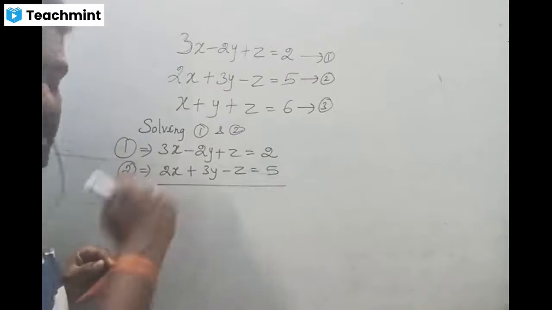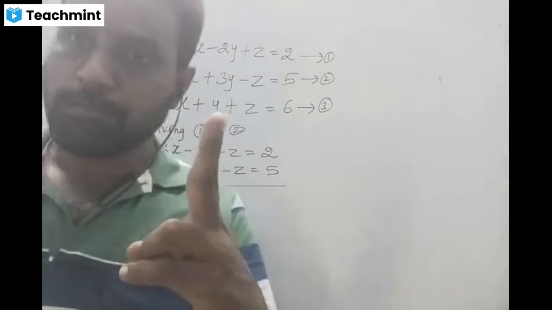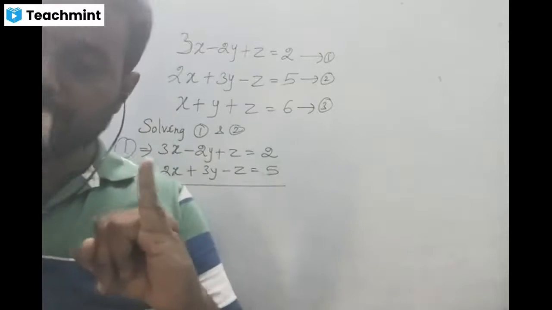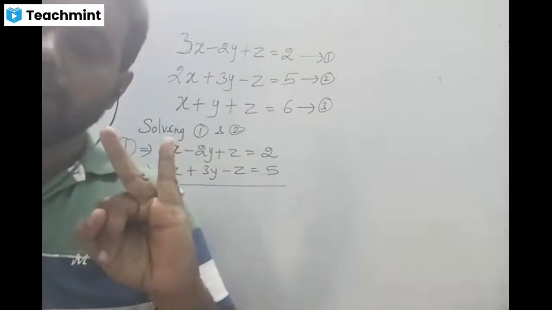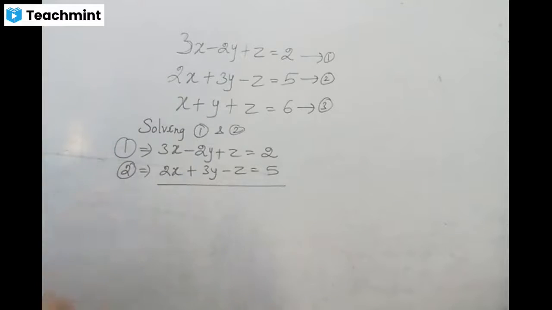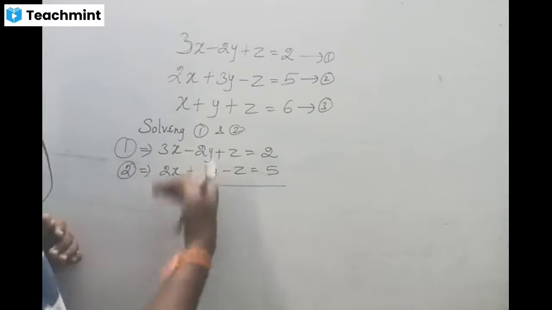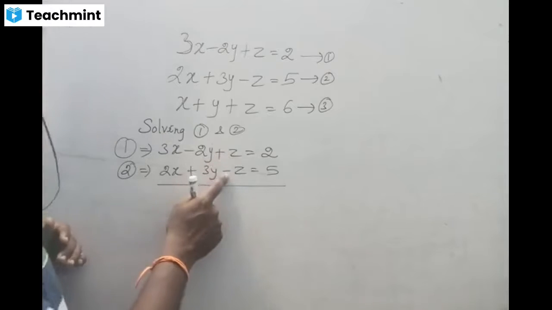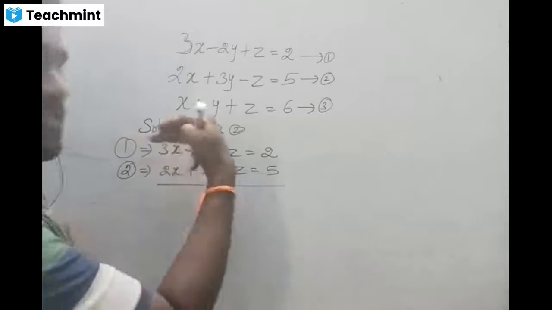To eliminate z, the coefficients of the variable must be the same, and the signs must be alternate. If alternate, we add the equations. If the same, we subtract the second one from the first one.